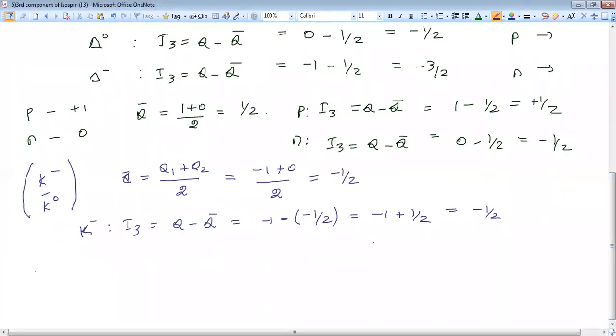Everyone must answer correctly. What is the isospin value for this family? K plus and K naught.